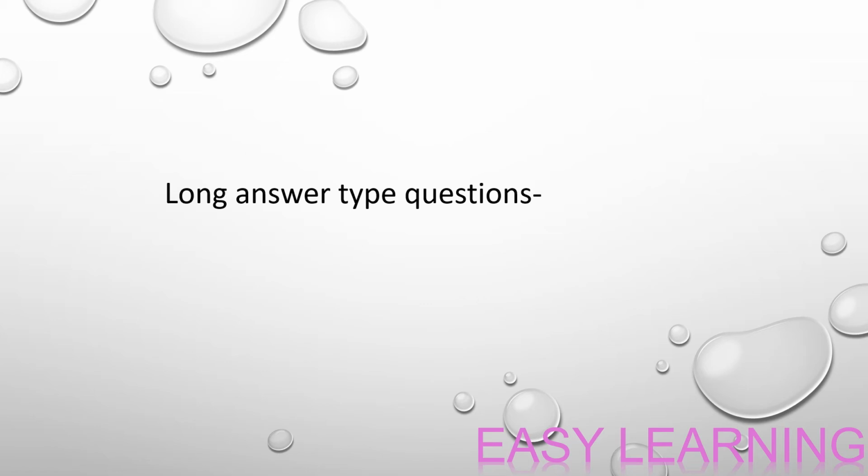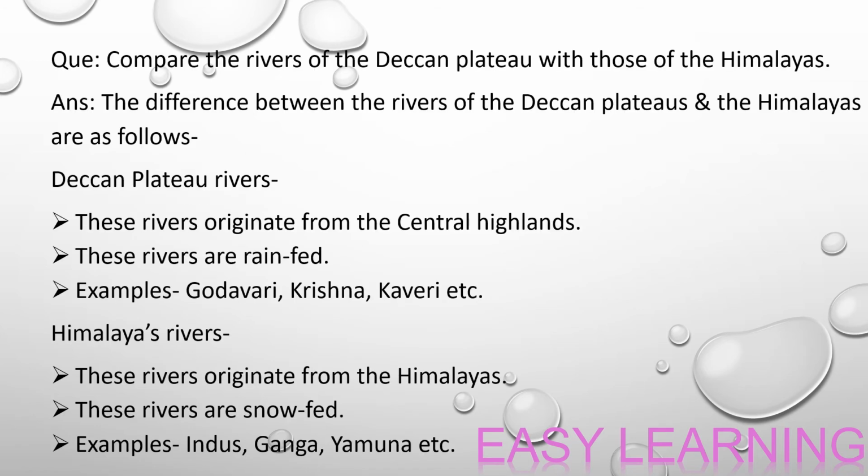Long answer type questions. Compare the rivers of the Deccan Plateau with those of the Himalayas. The differences between the rivers of the Deccan Plateau and the Himalayas are as follows. Deccan Plateau rivers: these rivers originate from the central highlands. These rivers are rain-fed. Examples: Godavari, Krishna, Kaveri, etc.